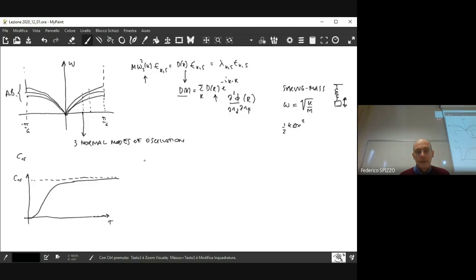Again, just to make a very qualitative calculation that gives you, in a small number of steps, the final value of the CV. The idea here is to evaluate the total energy of the system, in particular the temperature dependence of the total energy of the system.